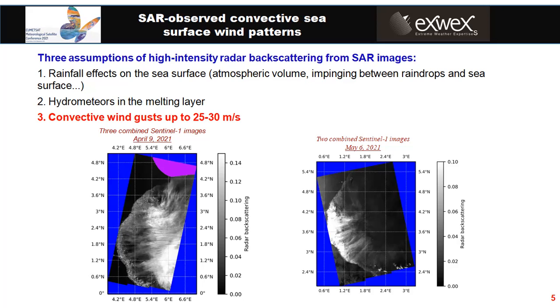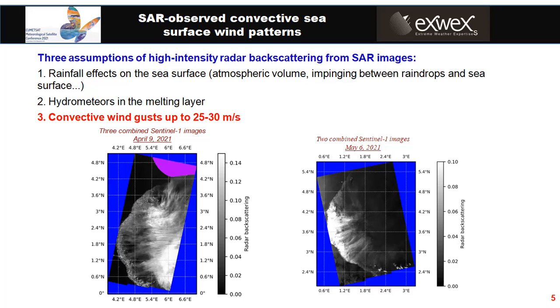Rain effect on the sea surface, hydrometeors in the melting layer, or convective winds up to 25-30 meters per second. Many papers in the literature have indicated that the C-band radar scattering is almost not impacted by precipitation, and then we can estimate surface convective winds from C-band Sentinel-1 images. We present here two interesting Sentinel-1 images showing the presence of surface convective winds. They tend to move westward, as you can see here.